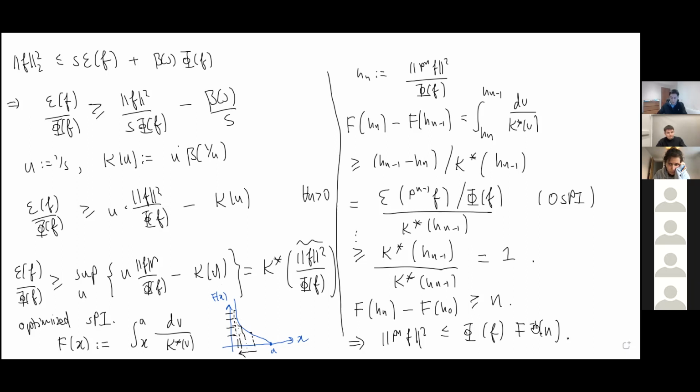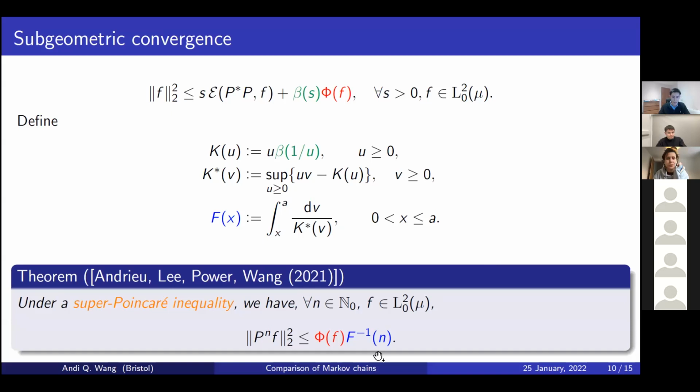Right, so I hope now you have some vague intuition as to where this f inverse comes from, right? And although I did it really fast, so maybe you didn't follow the derivation I just did, that was essentially the entire proof of this subgeometric convergence rate, on that one slide I just did. In particular, at no point did we have to introduce things like small sets, atoms, split chains, none of that stuff. It was just a purely algebraic manipulation that took us from this super-Poincare inequality to a convergence rate.